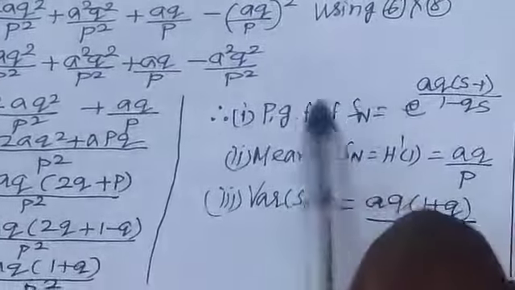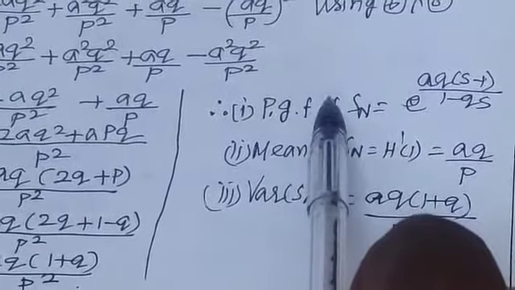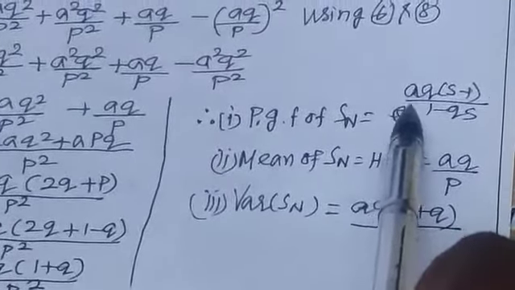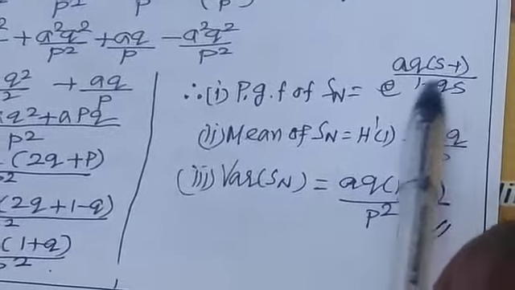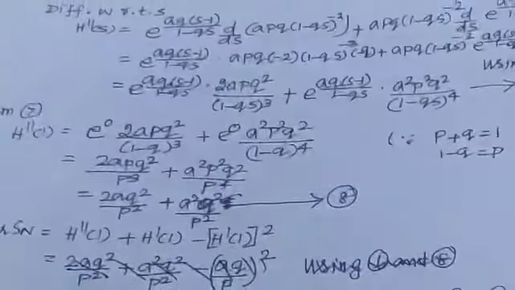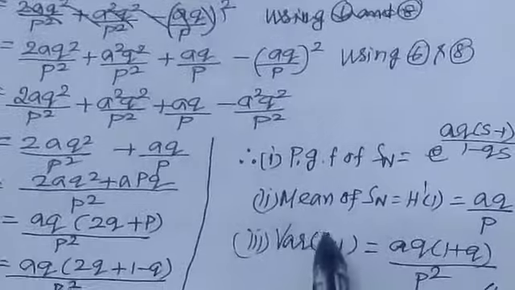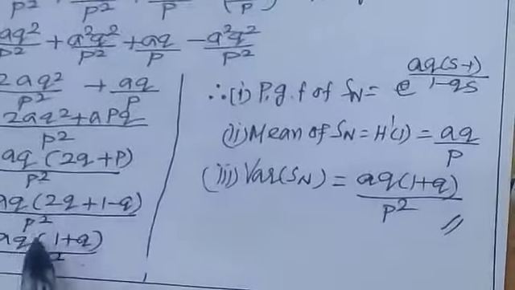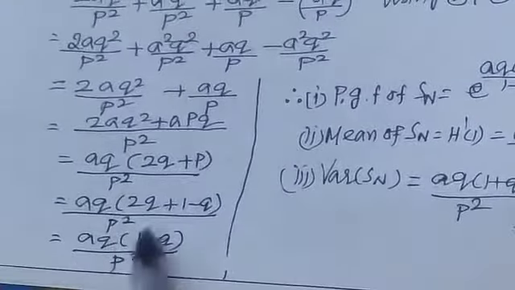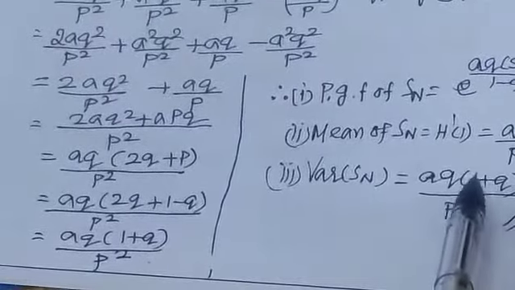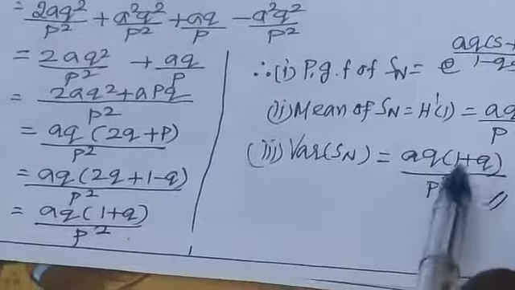Therefore, the probability generating function of Sn equal to e^(aq(s-1)) by (1 minus qs). Then mean of Sn equal to h dash of 1, in equation 6, aq by p. Then variance of Sn, just now we found, equal to aq into (1 plus q) by p square.